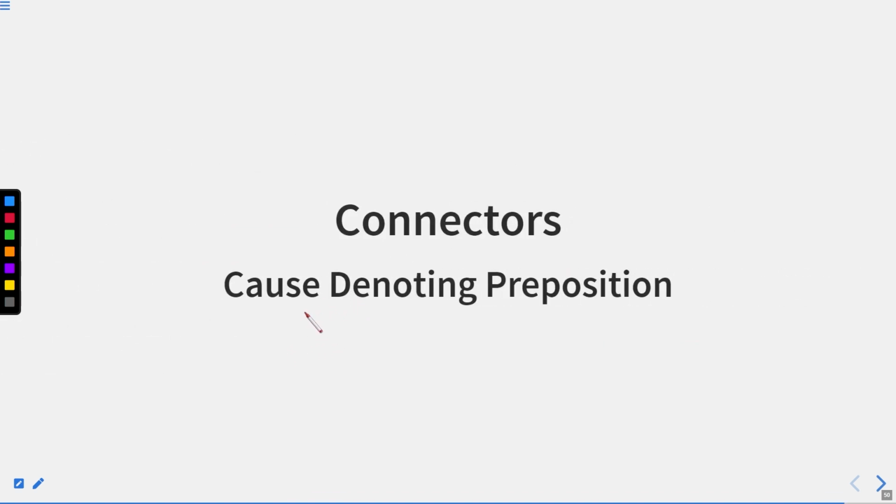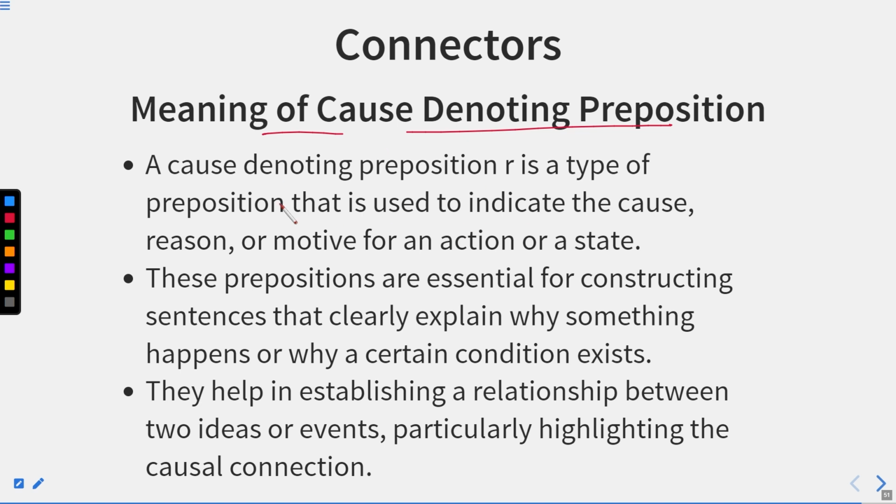Okay. Now, here we have already covered the cause denoting conjunctions. Now we are going to begin with cause denoting prepositions. The meaning of a cause denoting preposition: it is a type of preposition that is used to indicate the cause, reason, or motive for an action or a state. In a sentence where a preposition is required to show the cause or the reason for the action, we use this preposition.